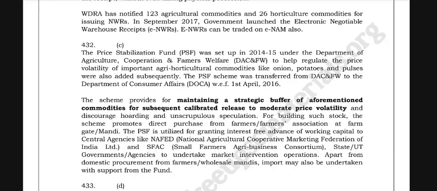The PSF is utilized for granting interest-free advance of working capital to central agencies like NAFED, the National Agricultural Cooperative Marketing Federation of India Limited, and SFAC, the Small Farmers Agribusiness Consortium, and to state government agencies to undertake market intervention operations, apart from domestic procurement from farmers and wholesale mandis. Imports may also be undertaken with support from the fund.